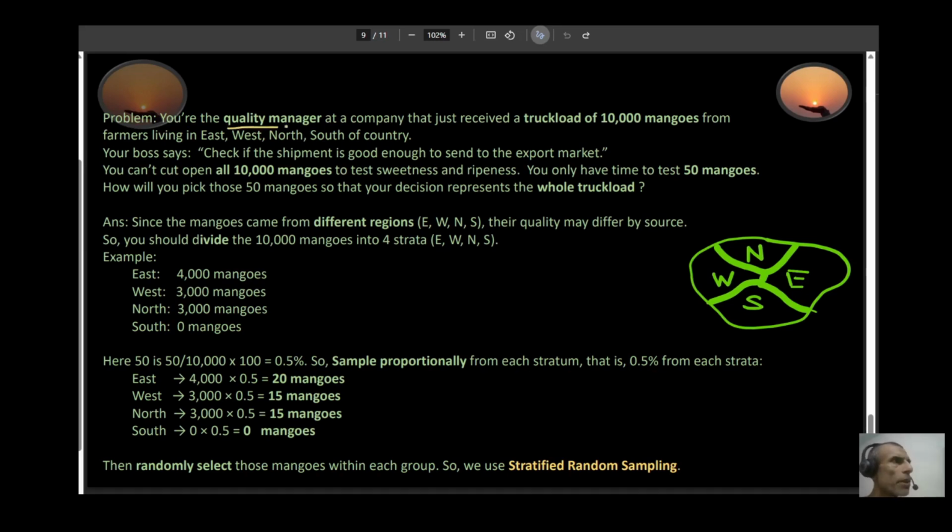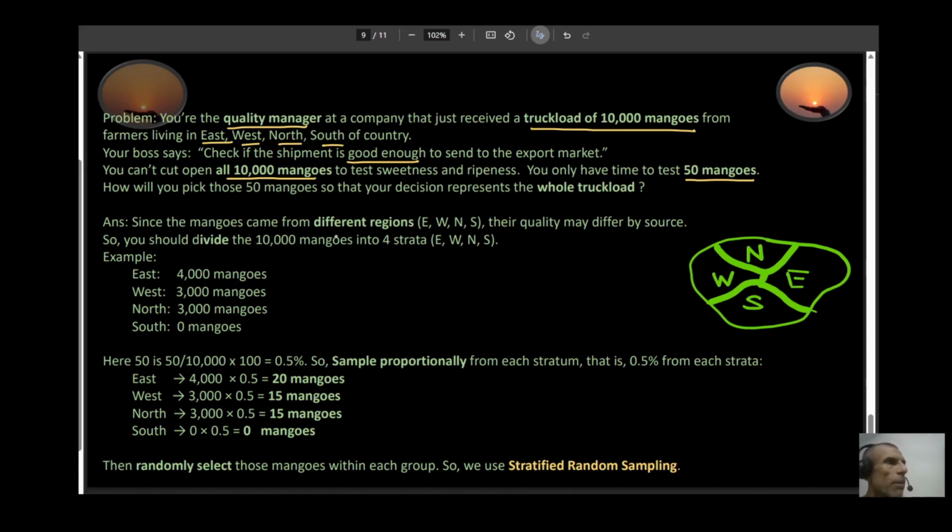So suppose you're a quality manager at a company and you just received a truckload of 10,000 mangoes from a farmer. They're living in east, west, north, south of your country. And your boss says, hey, I want to check if the shipment is good enough so we can export them. Now clearly you cannot cut open all the 10,000 mangoes. So what you do, you only do 50 mangoes because that's the only time you have. So now the question is, how would you pick up those 50 mangoes?